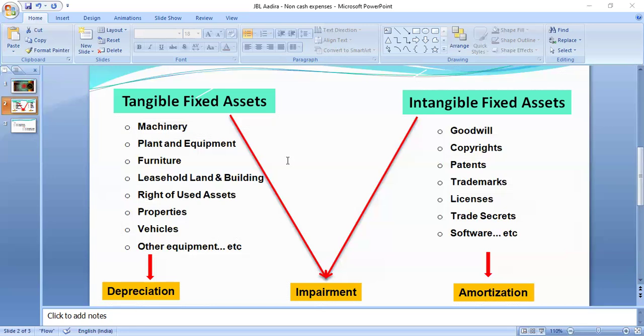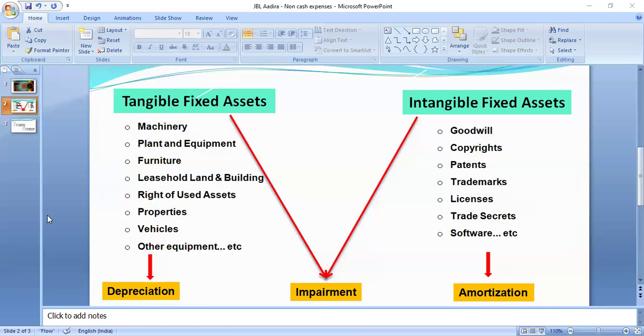Whereas amortization, in the context of a manufacturing company whose principal activity is to manufacture, they will charge amortization expenses. Amortization expense is only applicable to intangible assets. Examples: goodwill, patent, copyright, software, trademark, trade secrets, licenses, etc. Similar to depreciation, amortization is the allocation of the cost of an intangible asset.